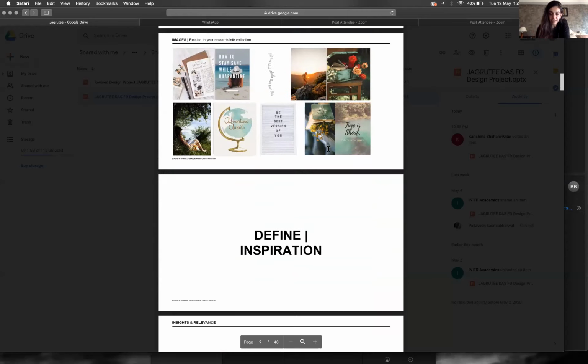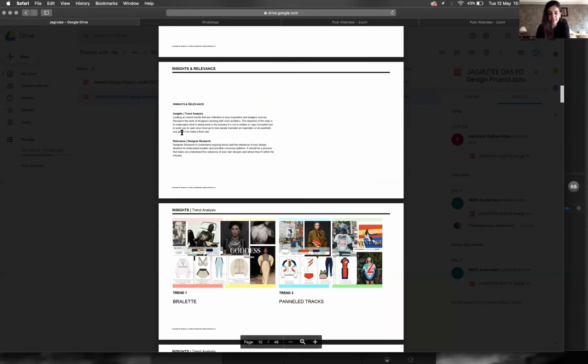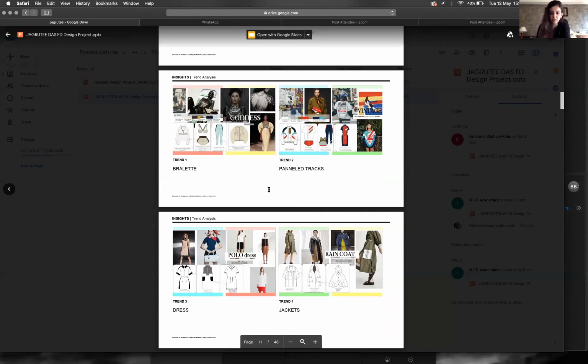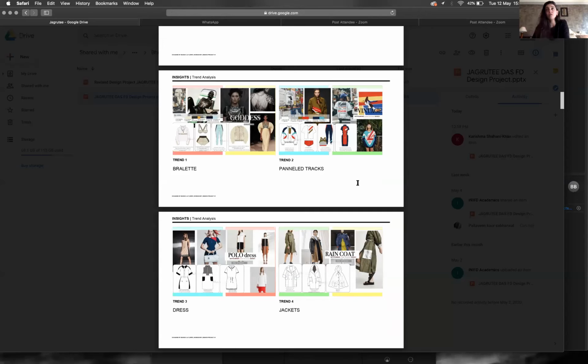Then I have my inspiration over here, and I'm looking at trend analysis, and this is a really good way it's been placed. Trend 1, bralette; trend 2, panel tracks. When I'm saying don't be specific to a certain kind of garment, I think the layout is good, but there's so much specific focus, because the person eventually has designed this. They have made a bralette, panel tracks, the dress and a jacket. This is exactly where all of us are faltering. It happens to the best of us, and this is what we have to correct even with the students.